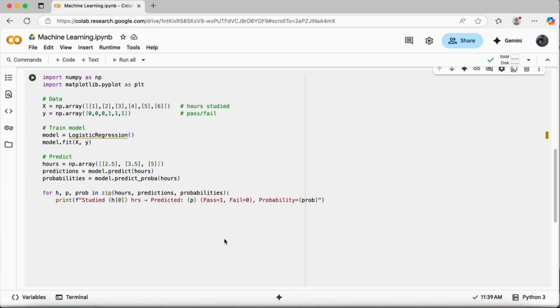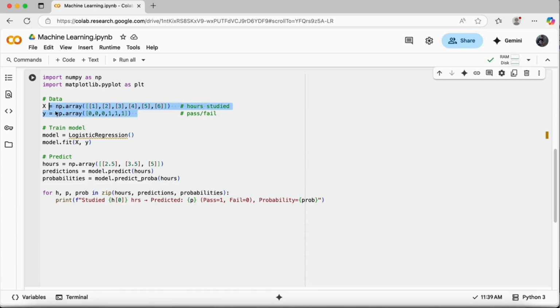The next one is logistic regression, where it will not provide me any number. It will just predict and provide me a logical answer. In this example, I've taken the example of a student who is studying for some hours, and I'm providing some data. If he studies for 1 hour, he fails. If 2, fail, 3, fail. But if he studies more than that, like 4, 5, 6, he'll pass.